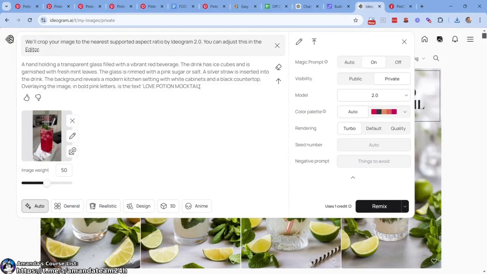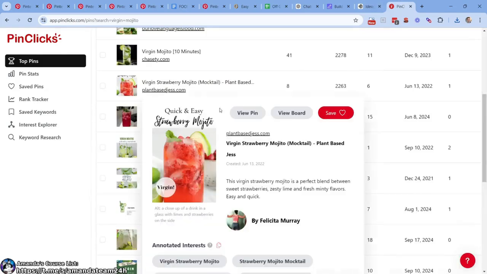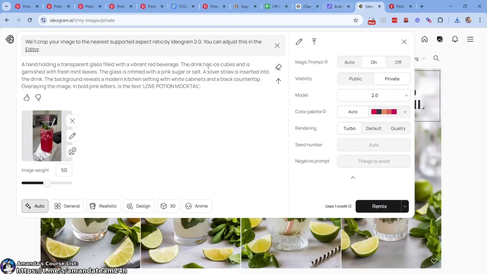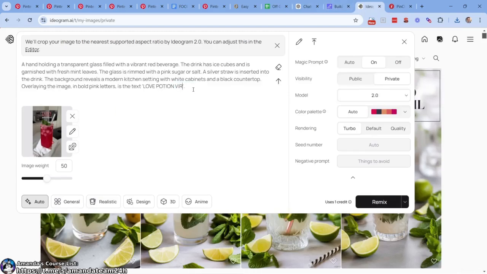What'd they call it? Love Potion Mocktail? Interesting. Is it just not the same thing? Let's look. Make sure we're doing the right thing. Virgin Mojito. Love Potion Virgin Mojito. Okay. Let's try this.